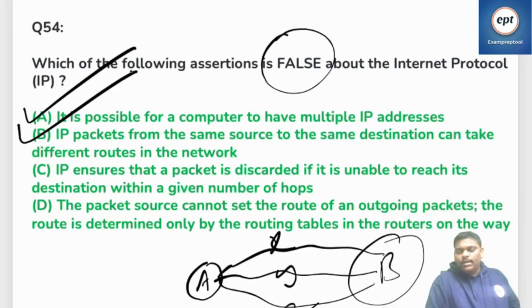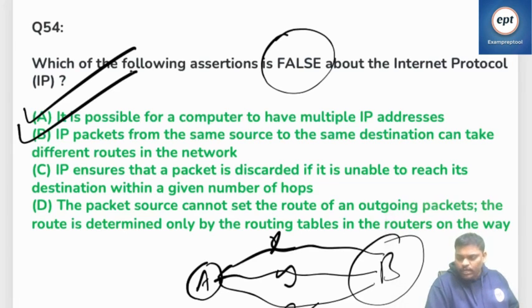IP ensures that a packet is discarded if it is unable to reach its destination within a given number of hops. I think a TTL value. When the TTL value becomes 0, the packet will be discarded, and one ICMP message will be sent, Internet Control Message Protocol. It will be sent saying that because of so and so reason, I'm discarding your packet. So when the TTL, time to live field, becomes 0, it means it's not possible to go further.